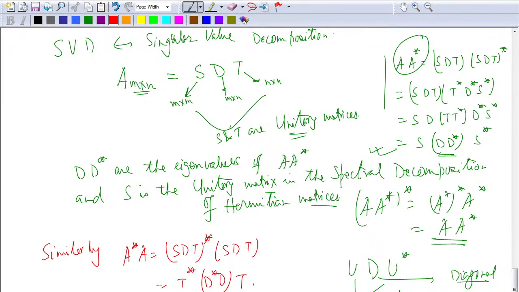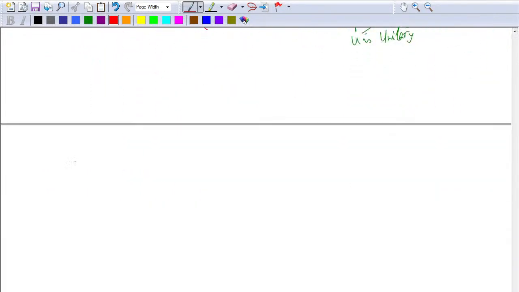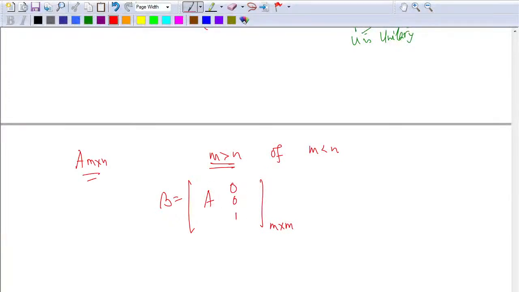What we do, alright, generally this is not given in most of the books, but I would like you to understand this. What we would like to do is that A is an m cross n matrix. If A is m cross n, either m is greater than n or m is less than n. If m is greater than n, I can build a matrix B. I have A here, I can put extra zeros here. Now once I put extra zeros here, B is a nice matrix which is a square matrix.